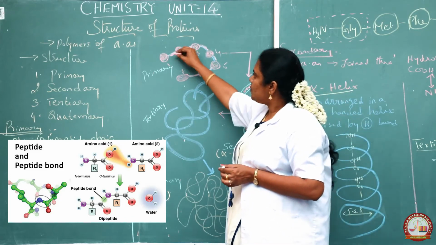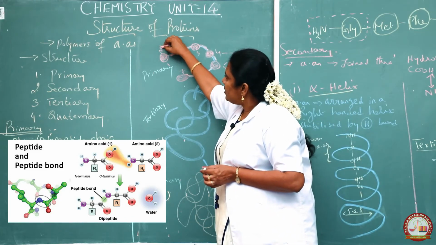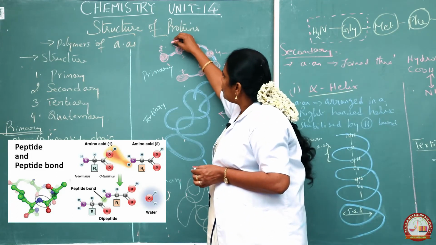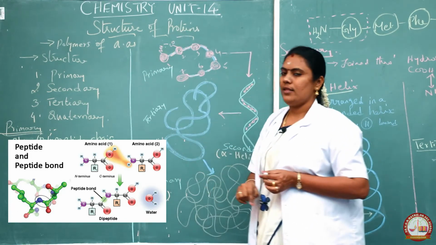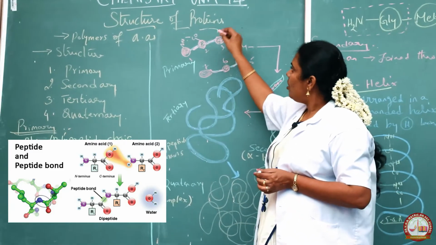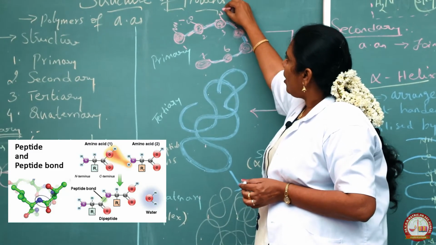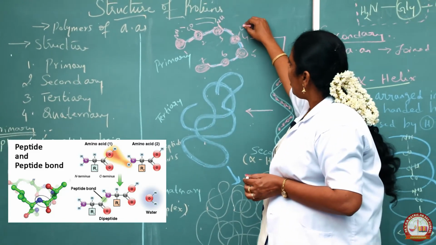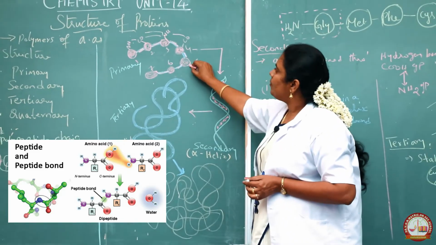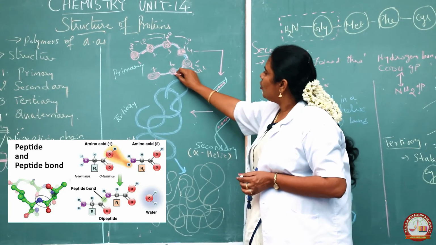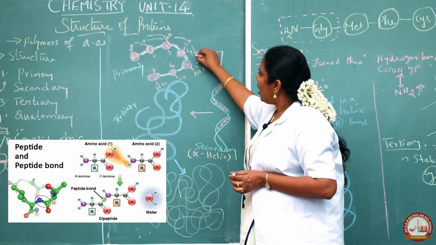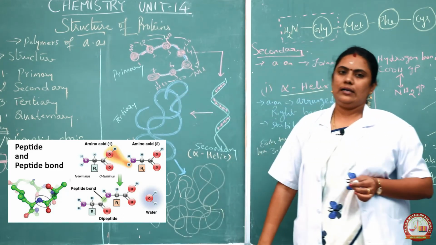Now how is this peptide bond formed? Consider that one amino acid has an amino group at one side, and another amino acid should have a carboxylic group at the other side. So this should have an amino group, it can be combined together, and this amino acid should have a carboxyl group. Could you see this, students? Amino group, carboxyl group, amino group. This is how the peptide linkage occurs.